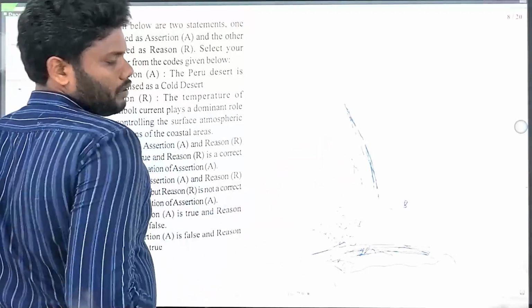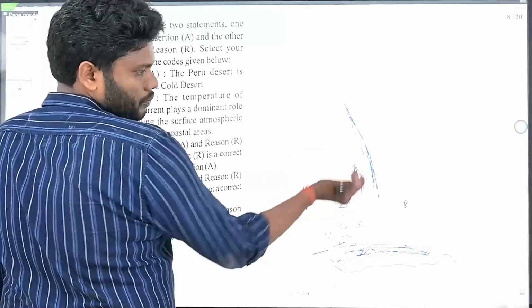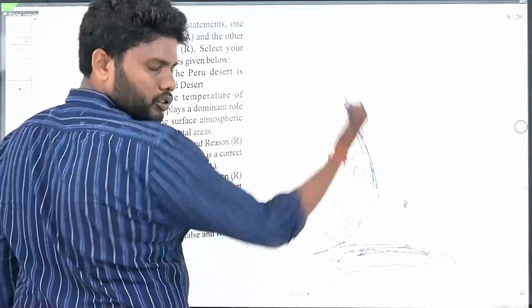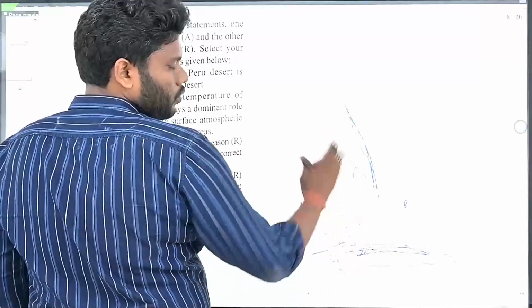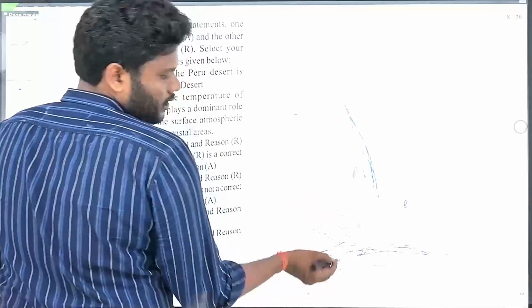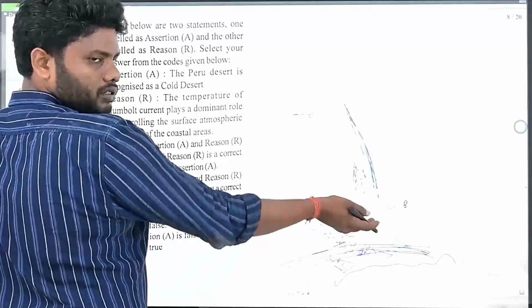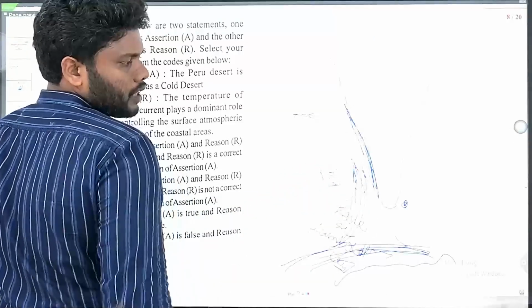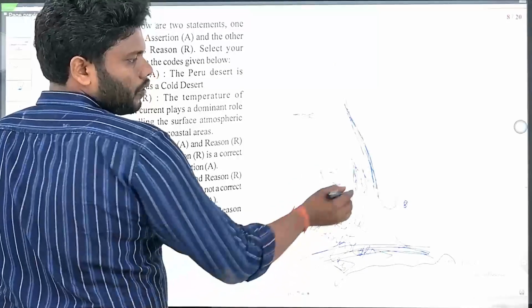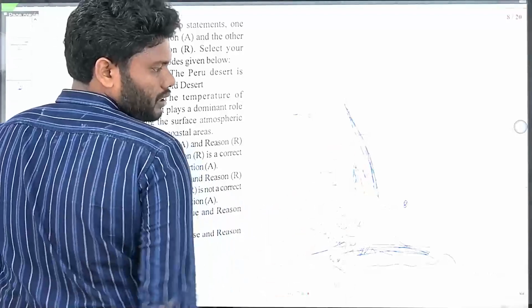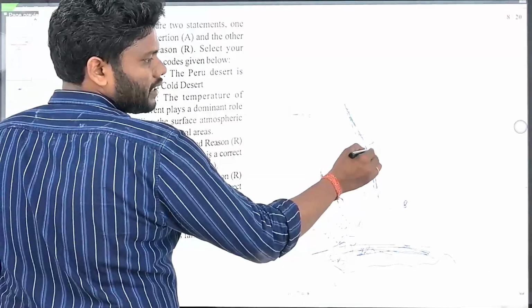This Humboldt current, while it is moving near the coast of Peru, goes for coastal upwelling. Due to coastal upwelling, it moves this way, and as it is coming from the polar region or south pole region, it is cold in nature. Due to its cold nature, obviously it will not produce any rainfall here, and as it is not producing rainfall, obviously it will be desertified.